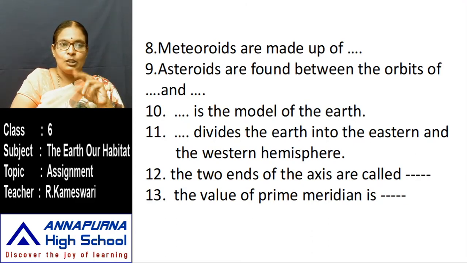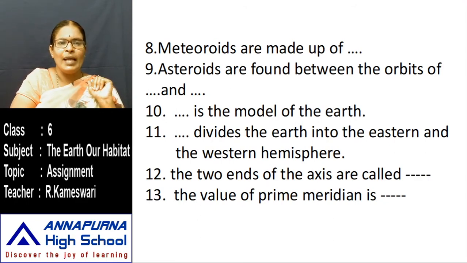On the globe, two lines divide the earth into two equal halves. One is the equator, which divides our earth into the northern hemisphere and southern hemisphere. Here I ask, which line divides the earth into eastern and western hemisphere? Write the answer of that bit.